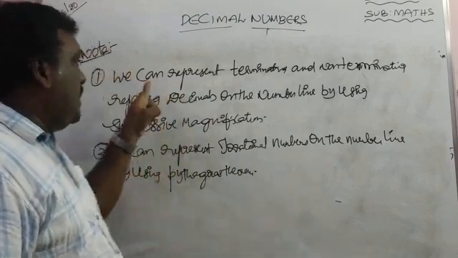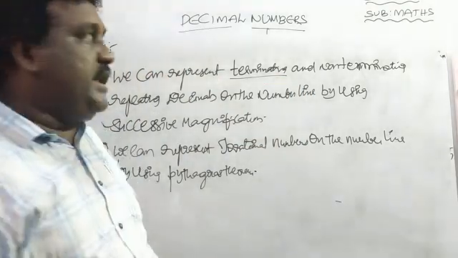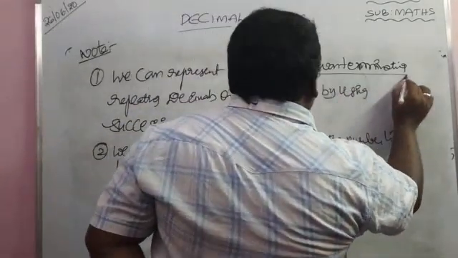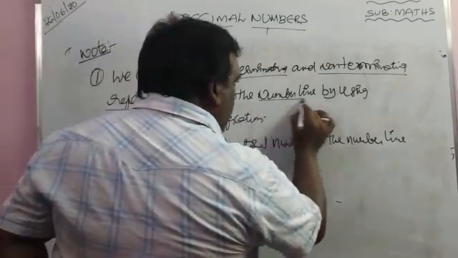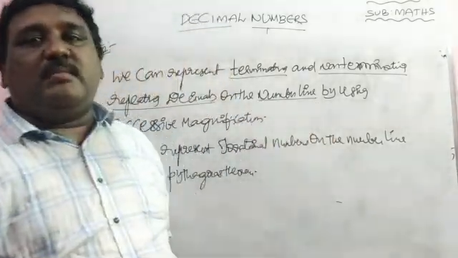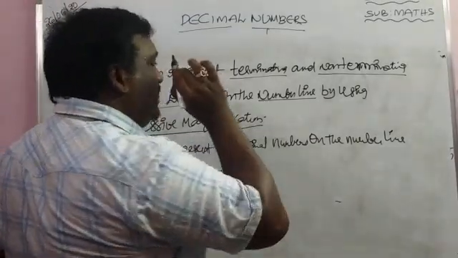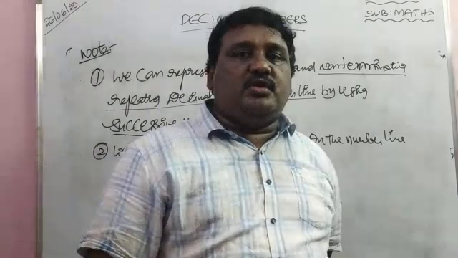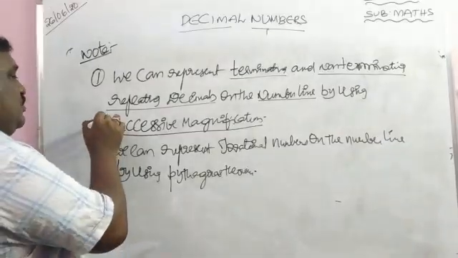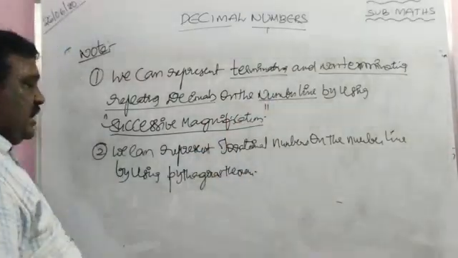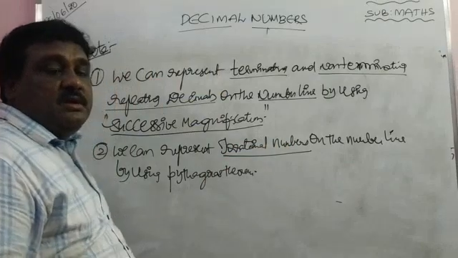First one, write down neatly. We can represent terminating and non-terminating repeating decimals on the number line by using successive magnification. This is about the number line. It is a new topic for you. You don't know about successive magnification. Number two, we can represent irrational numbers.